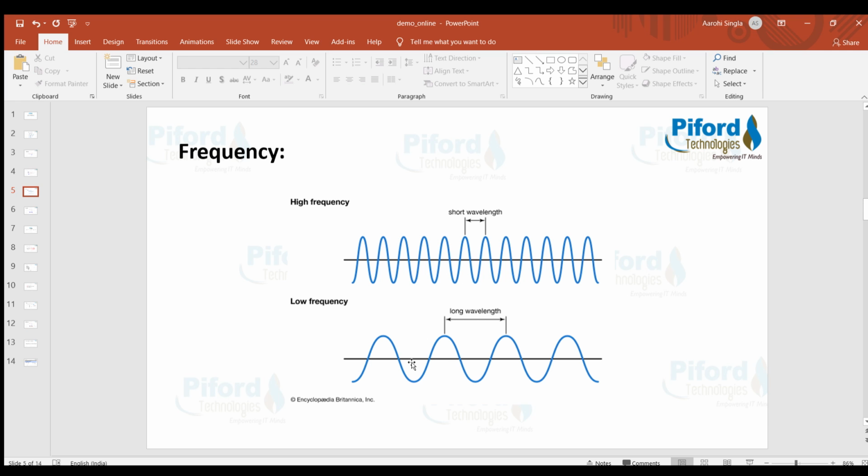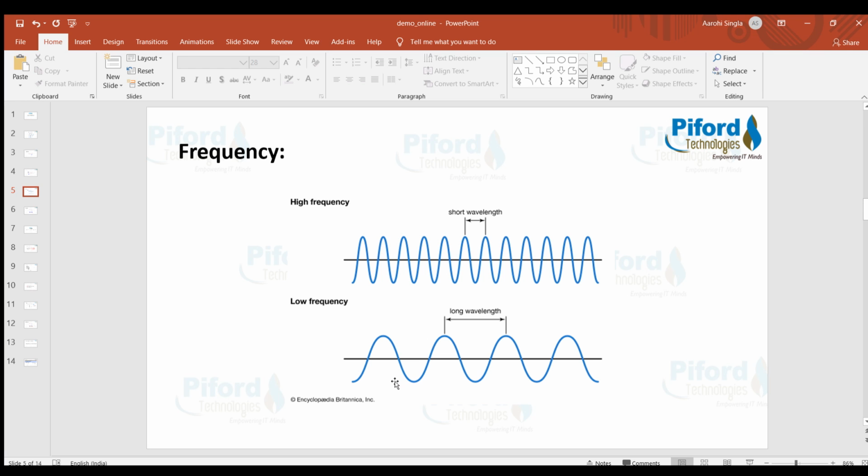And low frequency waves will have this long wavelength. Why long wavelength? Because this is a low frequency wave. Low frequency means low pitch, and low pitch simply means the distance between two crests or two troughs is more, right?